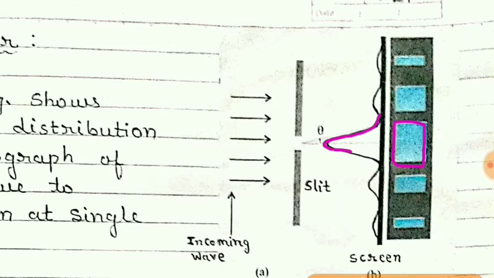According to the graph also, the intensity is maximum for the central maxima. And then for the next maxima, their intensity as well as width is less.